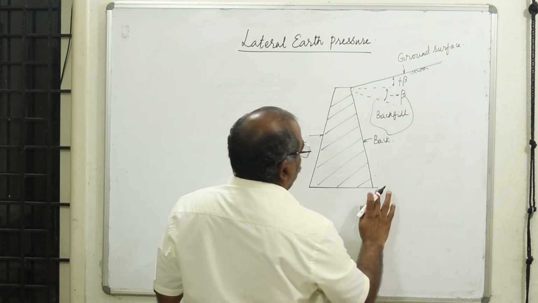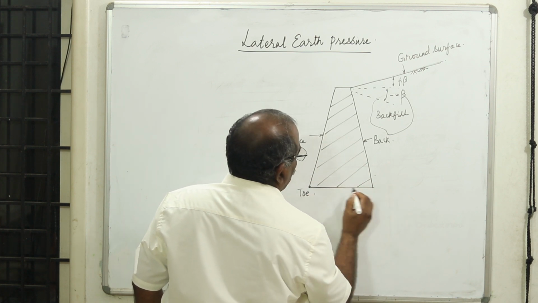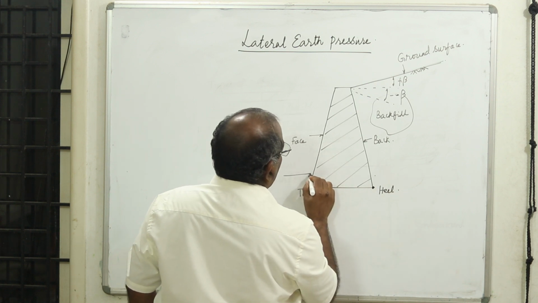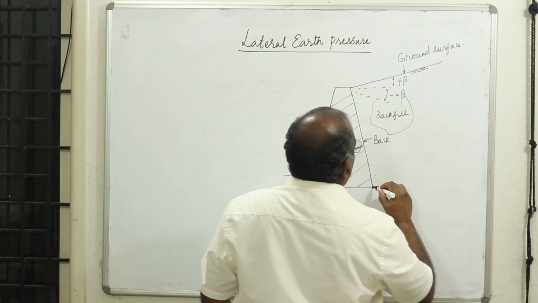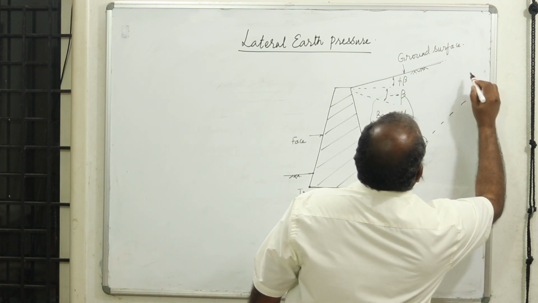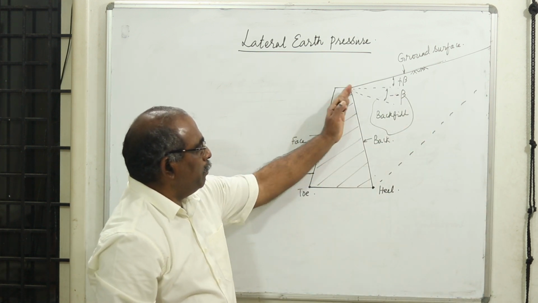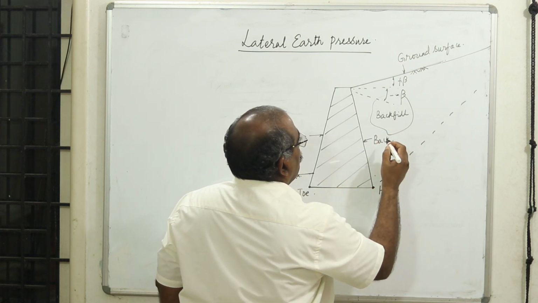Now I am talking about the backfill. This is called the toe and this is called the heel. Now for stability we will have some soil at the front. Now this backfill material, we are going to have some material replaced from the natural soil. What is this backfill material?